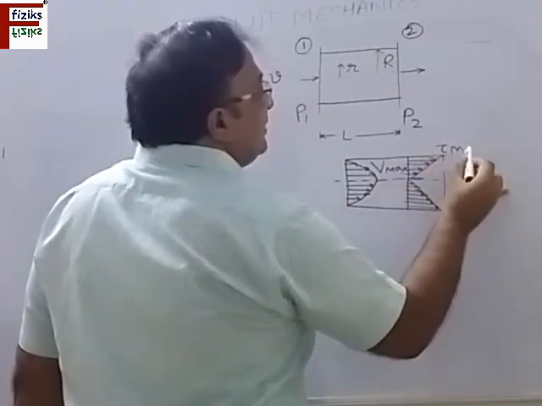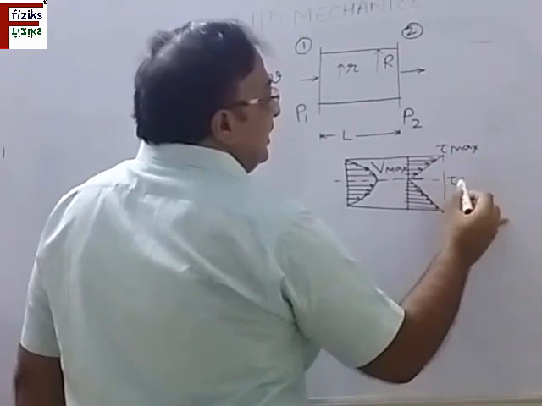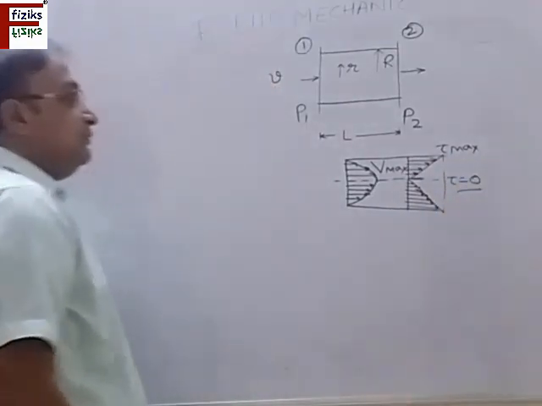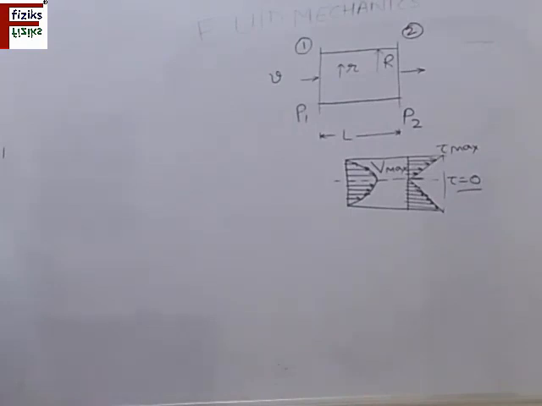Here we have the maximum shear stress, and here at the center the shear stress is 0. Now we can show this with the help of a formula also. P1 minus P2 is the pressure difference.